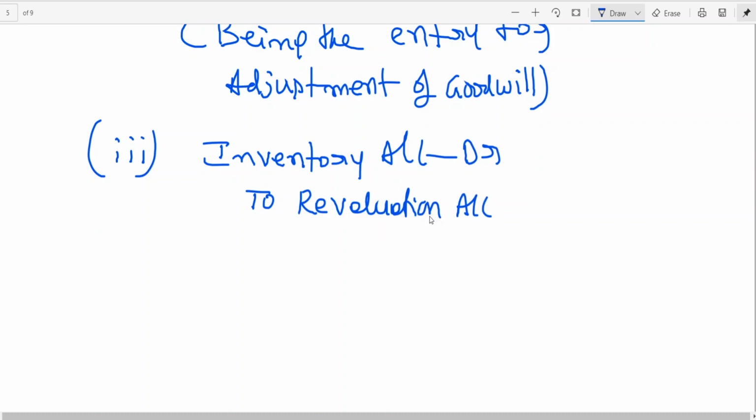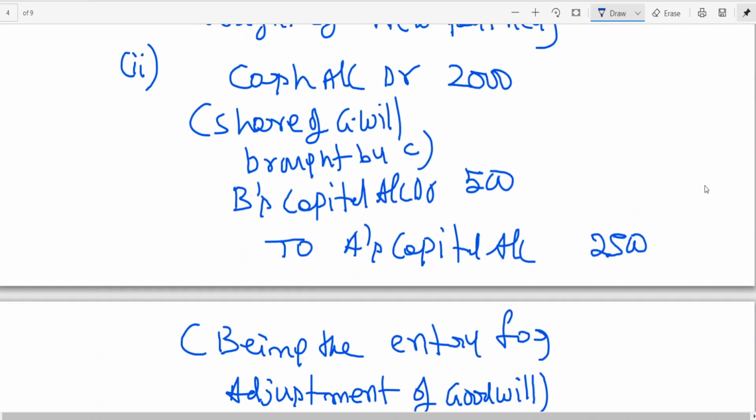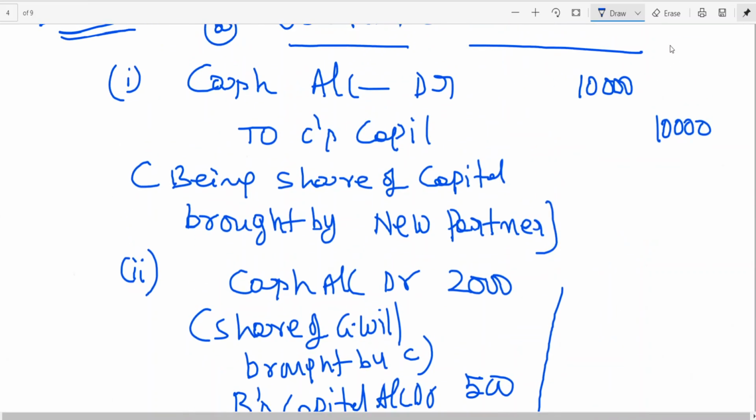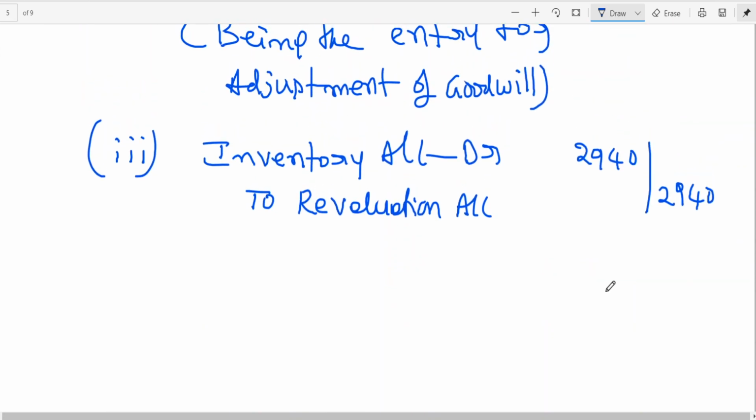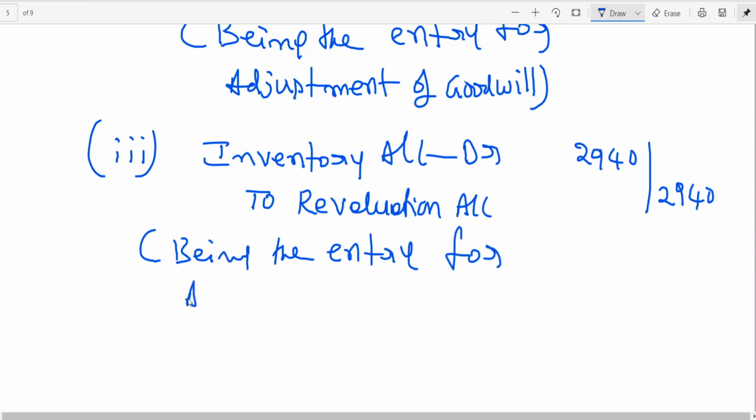Inventory account debit to revaluation account 2,940. You know the format of entries, but I am writing it like this, otherwise it is a waste of time. Narration: being the entry for appreciation in the value of asset.